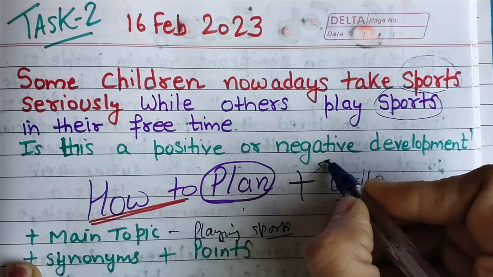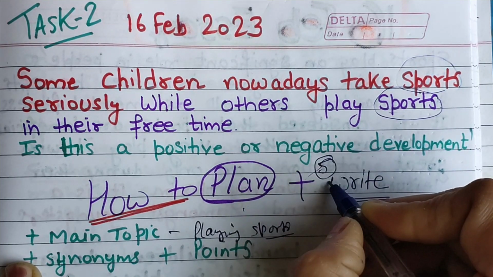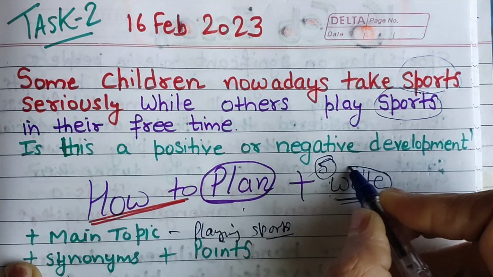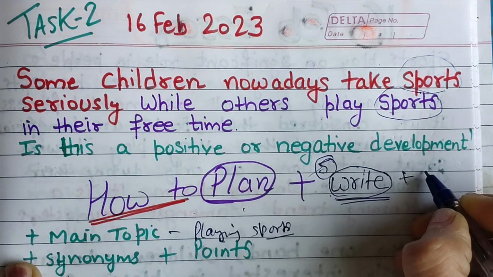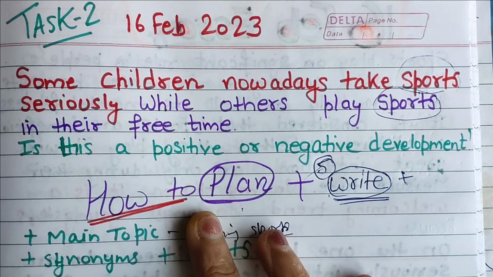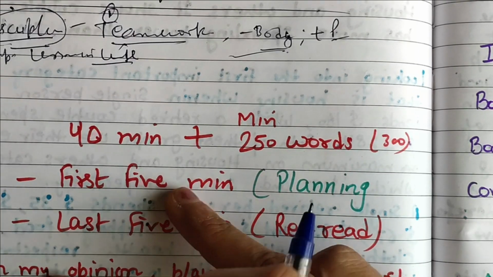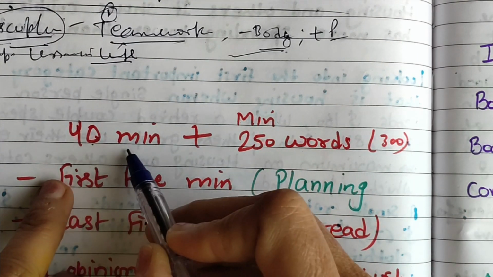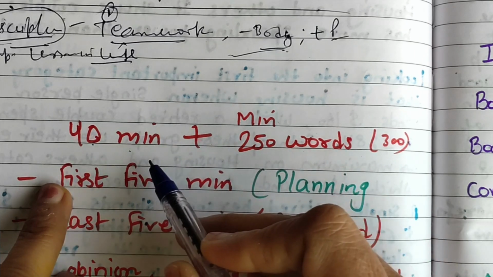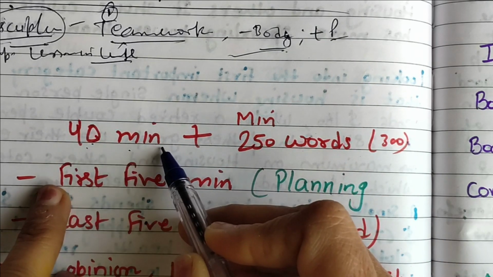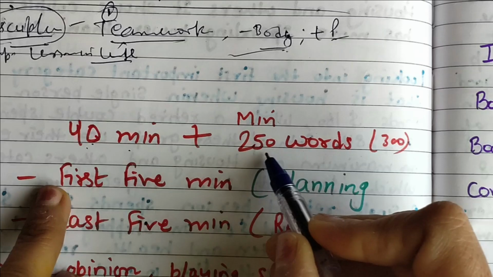So how to plan? I am telling you, 5 minutes of planning is really important, then you will be writing, and in the last 5 minutes what will we do? Before starting the main things, let's revise the rules for this writing task. Of course, we have to spend 40 minutes, not more than that. While doing practice also, you should spend only 40 minutes and write a minimum of 250 words.